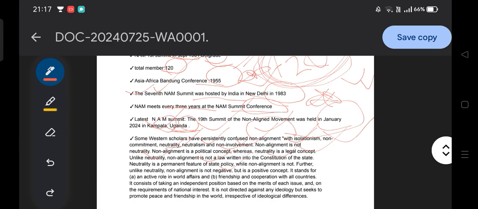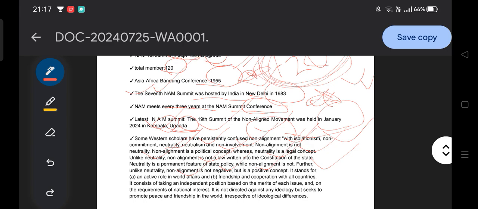But what does non-alignment mean? Non-alignment is not a negative but a positive concept. Do remember, it is a positive concept, a non-zero-sum game. That is how non-alignment is. And it stands for an active role in world affairs. Okay, an active role in world affairs.